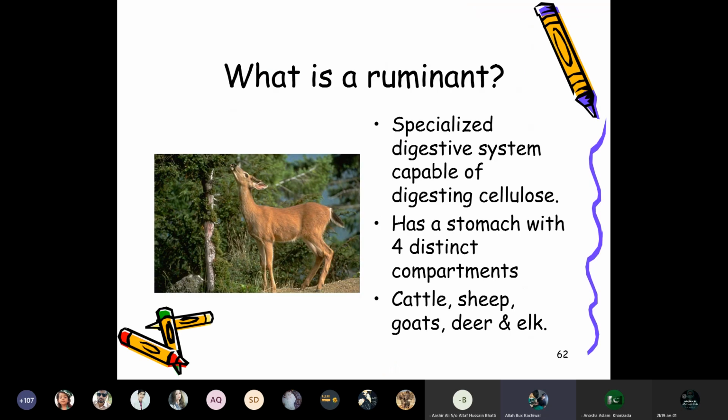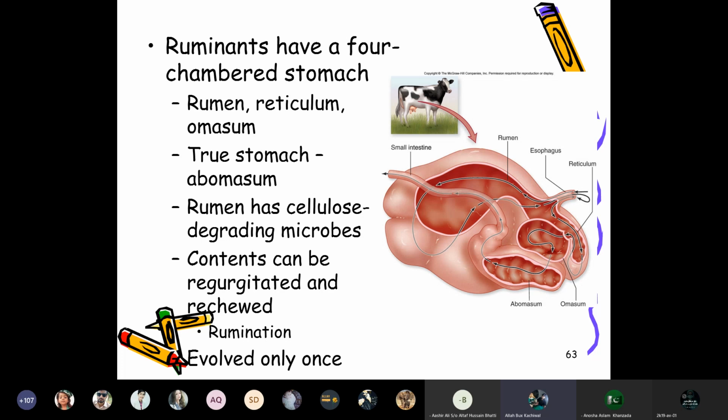What is the ruminant? A specialized digestive system capable of digesting cellulose. They have a stomach with four distinct compartments: cattle, sheep, goat, deer, and elk. So the ruminant has a four-chambered stomach: rumen, reticulum, omasum, and the true stomach, abomasum. The rumen has cellulose-degrading microbes. Content can be regurgitated and rechewed.